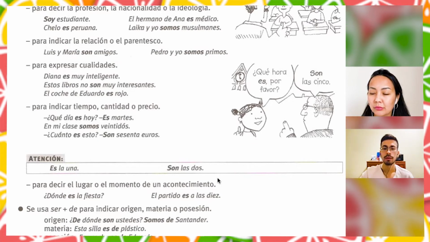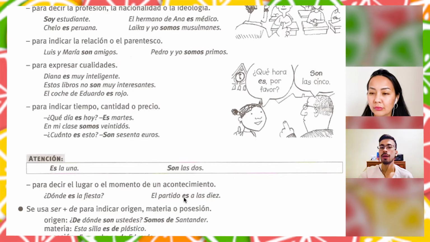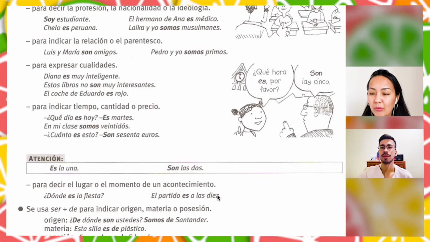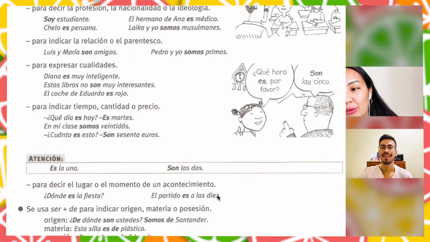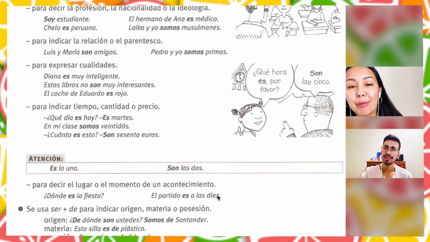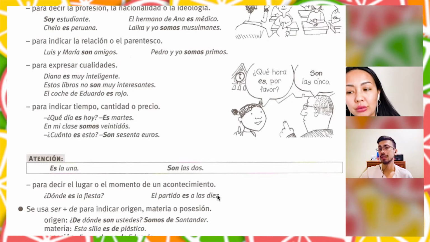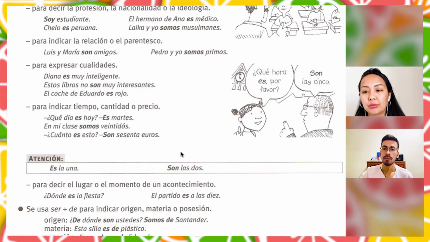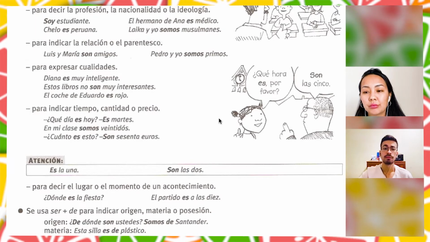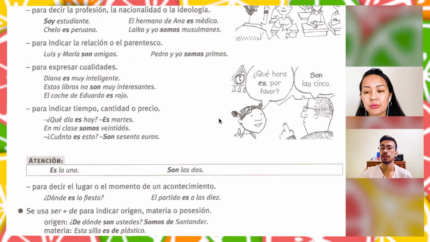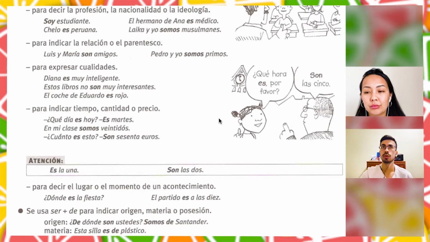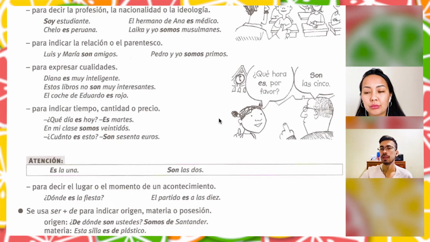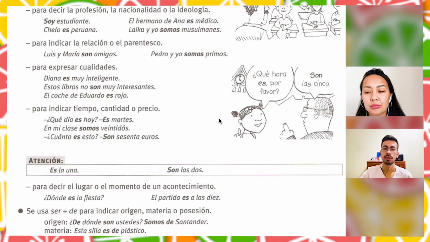Okay, muy bien. So, for example, here, why do we use es if we are talking about las 10? Because we have a subject here. Yes. The subject is el partido. Because we are talking about the partido, the match, right? Okay, muy bien. And the last one is when we use the verb ser when we want to talk about our origin, for example, or any material or possession.